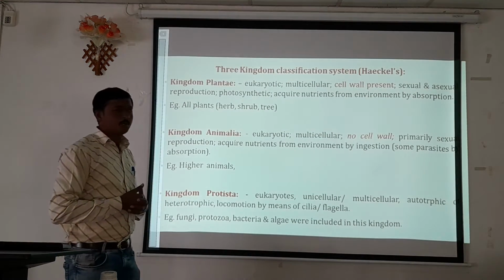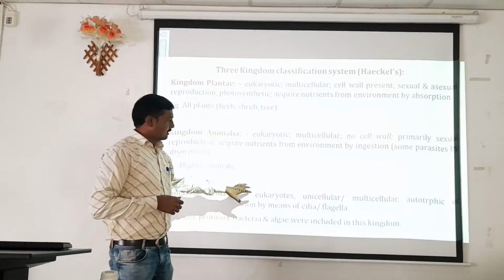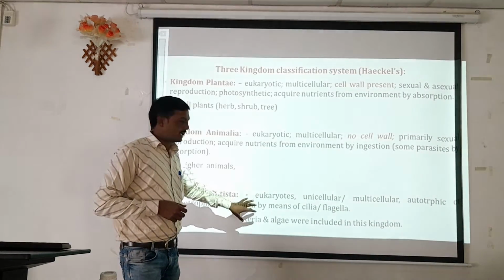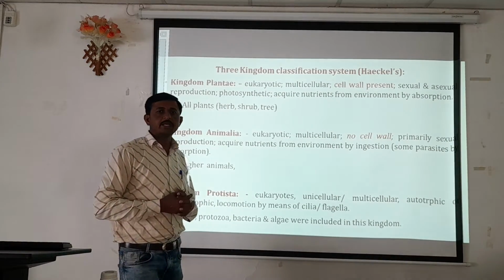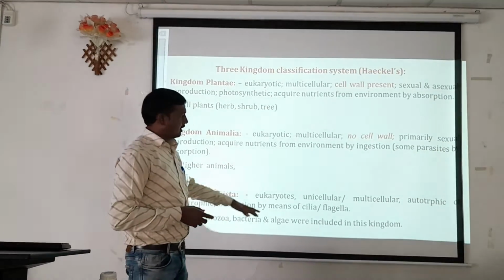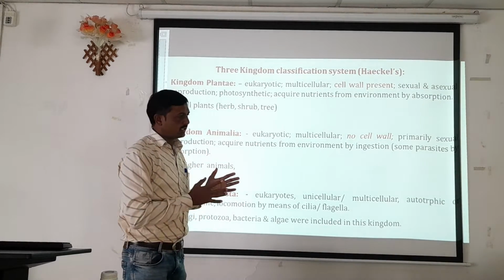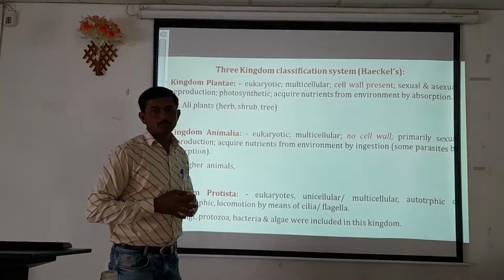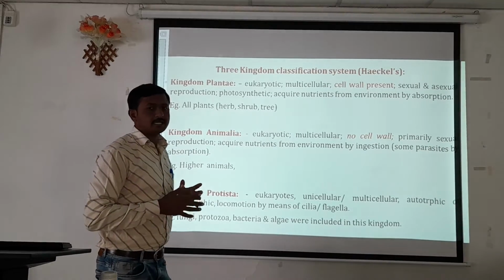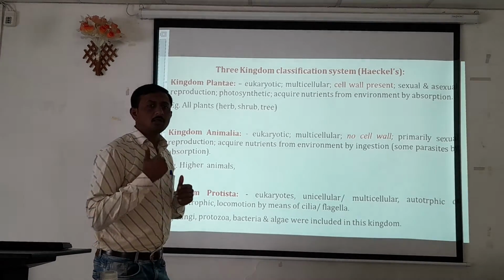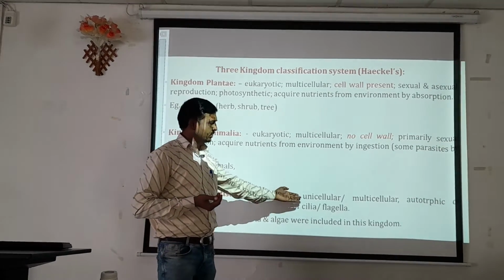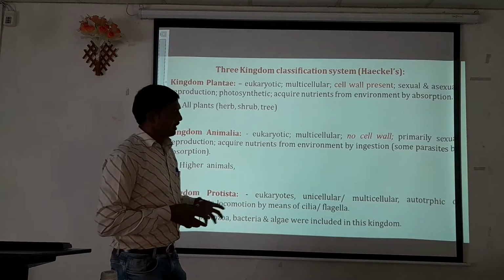The third kingdom is Protista. The characteristics of kingdom Protista are that the organisms are eukaryotic, either unicellular or multicellular. The organisms grouped into kingdom Protista are either unicellular or multicellular.